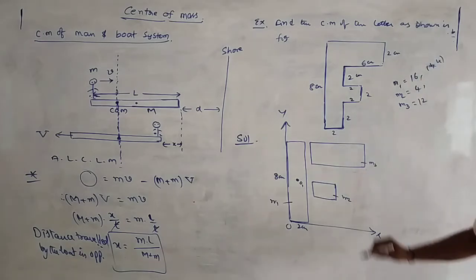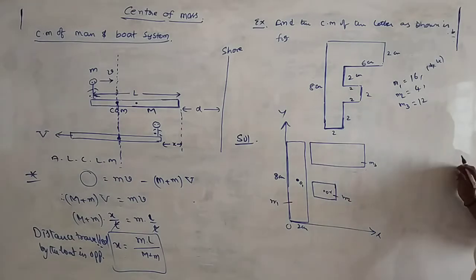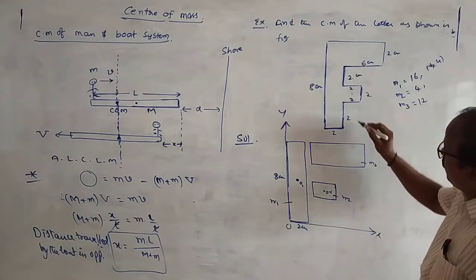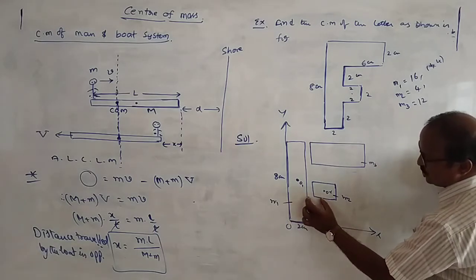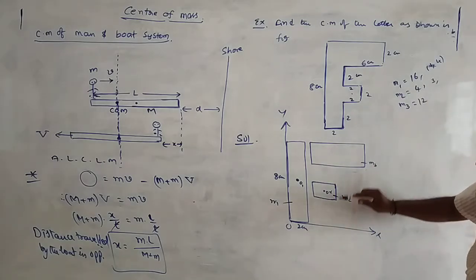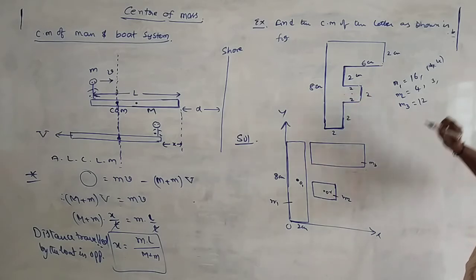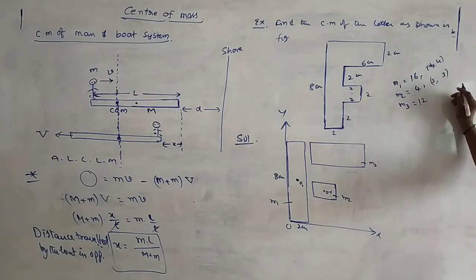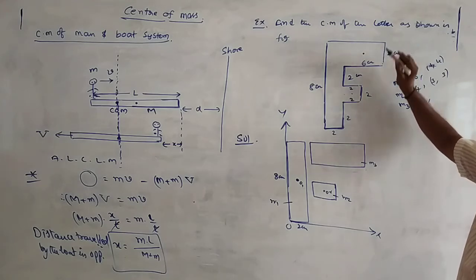Similarly for the second body, whose center is O2, the position of the center of mass is: this is 2, and from here 1, so 2 plus 1 is equal to 3 units, and the y coordinate: from here to here 2 units, and from here to here 1 unit, so 3 units.